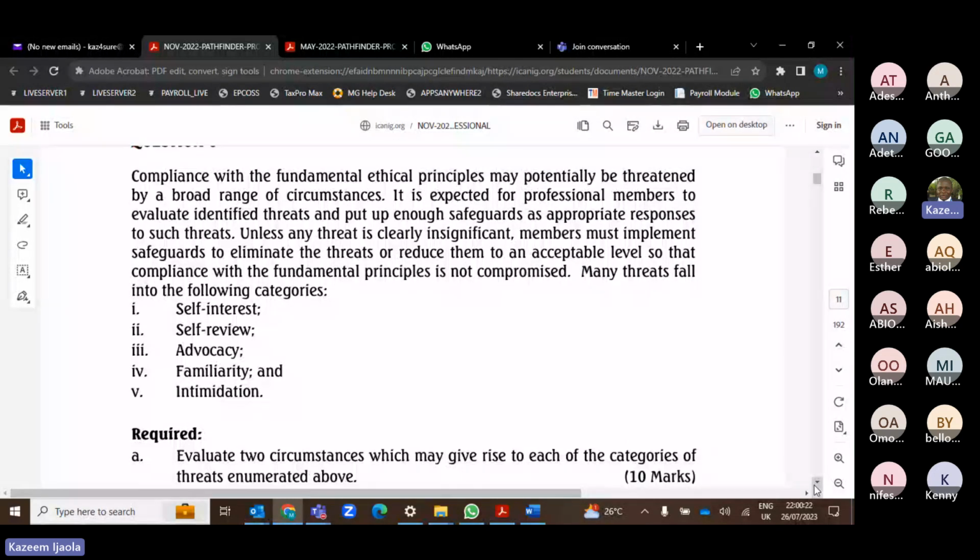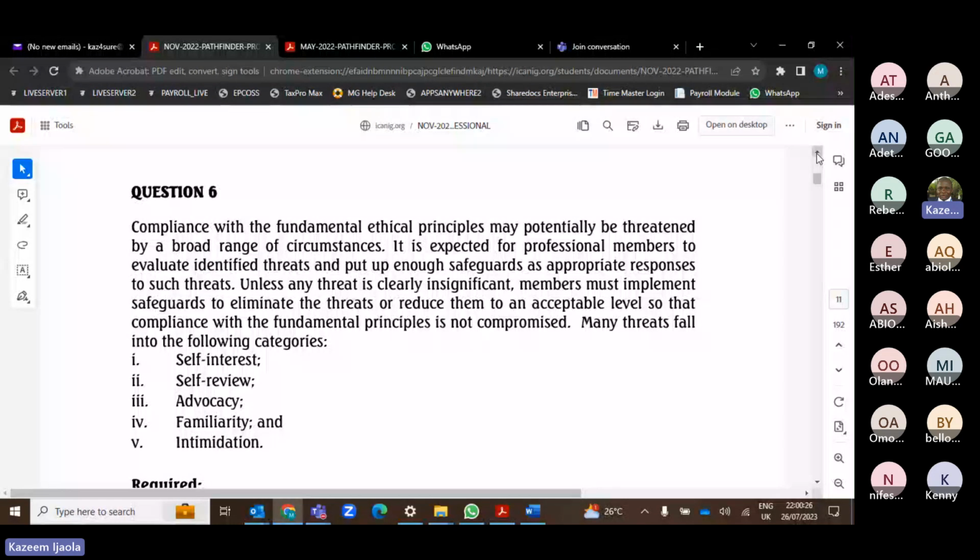Look at question 6 now. Question 6 of 15 marks. Compliance with the fundamental ethical principle may potentially be threatened by a broad range of circumstances. It is expected for professional members to evaluate, identify threats, and put up enough safeguards as an appropriate response.